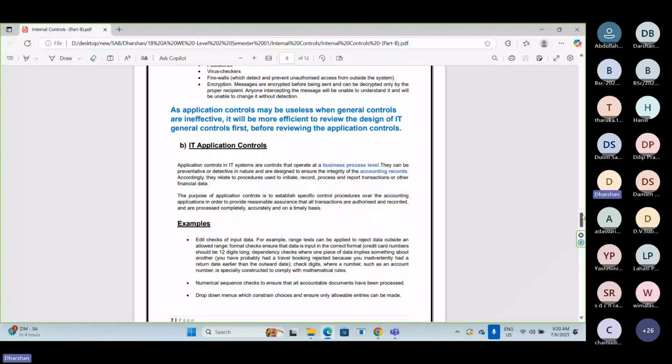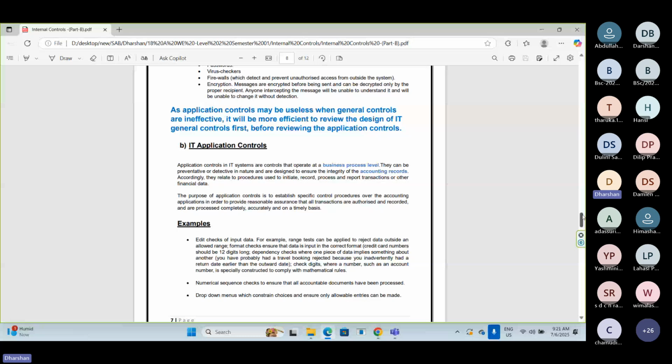Loan process, deposit process, ATM process, online banking process, payment process, all the processes are covered when general controls are implemented. Clear? I hope this has been understood by you.